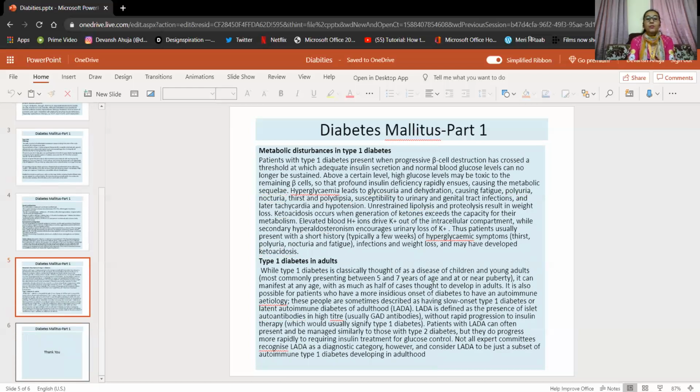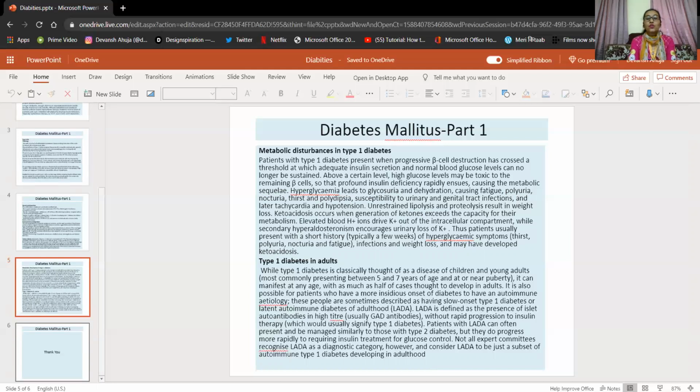Some of the metabolic disturbances of type 1 diabetes. Patients with type 1 diabetes present when progressive beta cell destruction has crossed a threshold, meaning 80 to 90% of the beta cells have been damaged, at which adequate insulin secretion and normal blood glucose levels can no longer be sustained. And above a certain level, high glucose levels may be toxic to the remaining beta cells, so that profound insulin deficiency rapidly ensues, causing the metabolic sequelae. And what are these metabolic sequelae?